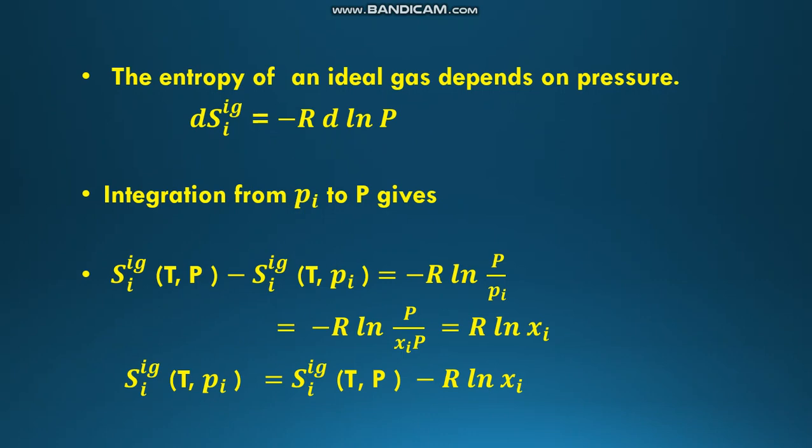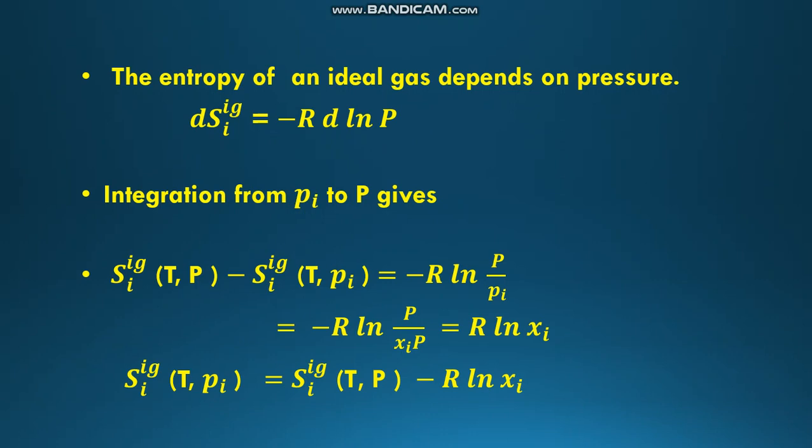The entropy of an ideal gas depends on pressure. So dSi ig is equal to minus R d ln P. Integrating this equation from Pi to P gives Si ig at temperature and pressure minus Si ig at constant temperature, Pi, which is equal to minus R ln P by Pi.